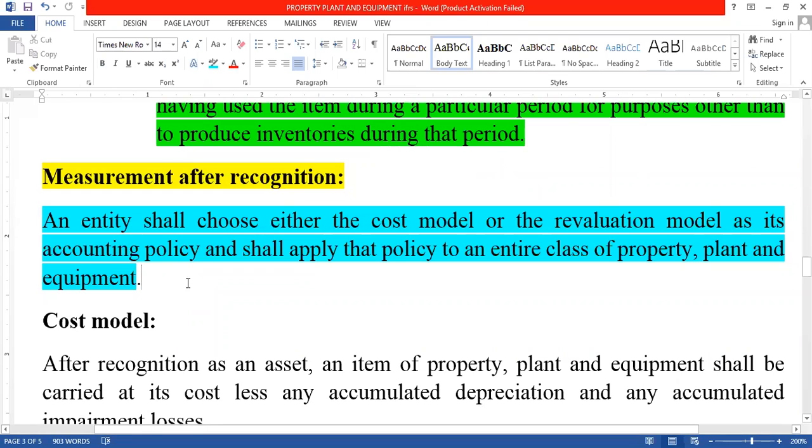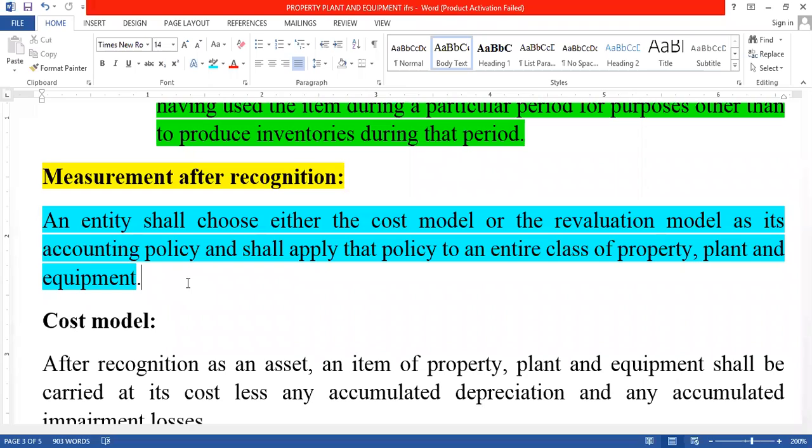What it means is that an entity shall choose either the cost model or the revaluation model as its accounting policy and shall apply that policy to an entire class of property, plant and equipment. So what are they telling us? Measurement after recognition, as opposed to measurement before recognition. These are the two important items we have to consider.